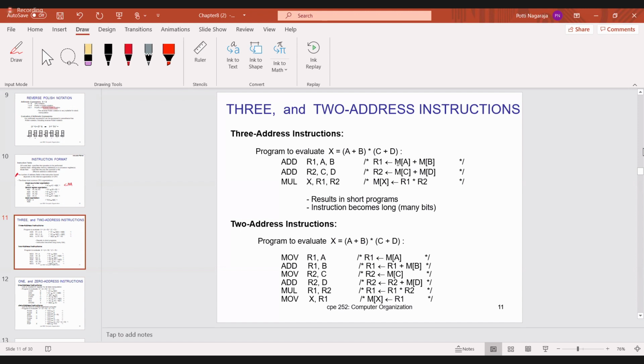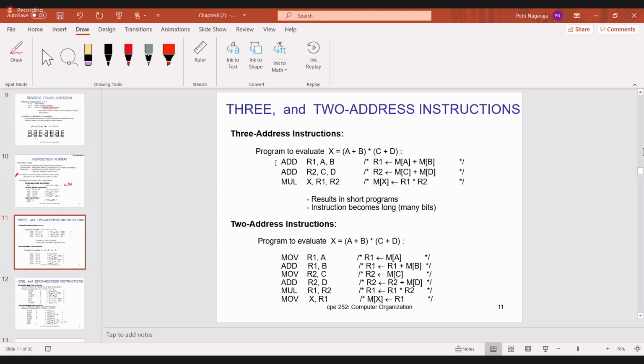M is nothing but memory. So in A memory location, whatever is there, and in B memory location, whatever is there, you have to add and store the value in R1. Similarly, add R2, C, D: whatever data is in C memory location and D memory location, add those two and store in R2. And multiplication X, R1, R2. R1, R2 are registers, multiply R1 into R2 and store that in X memory location. This is three address instructions.